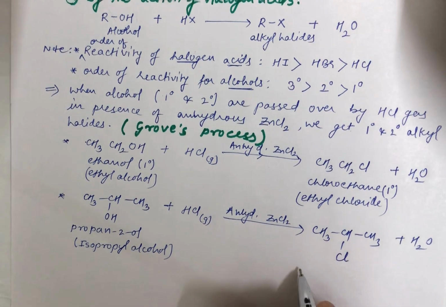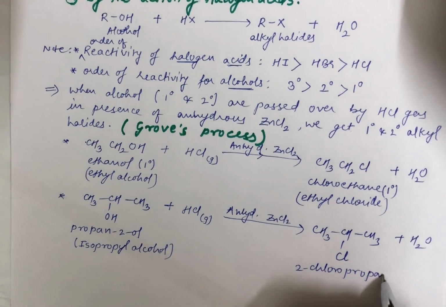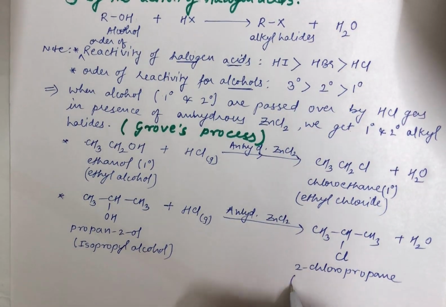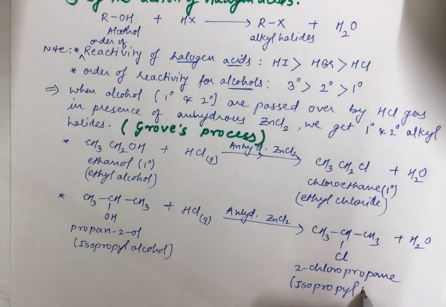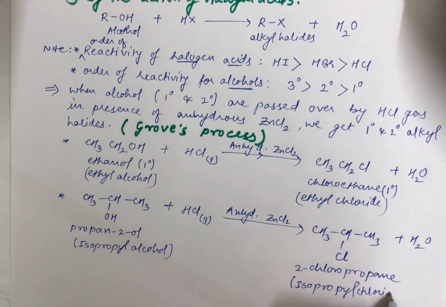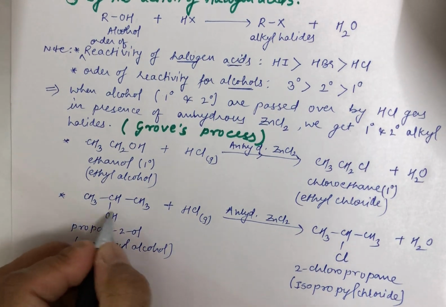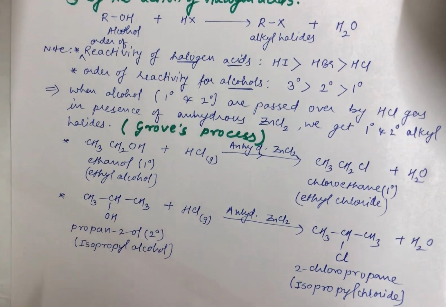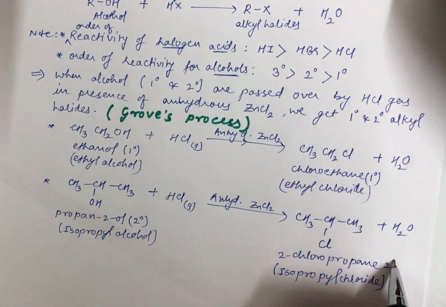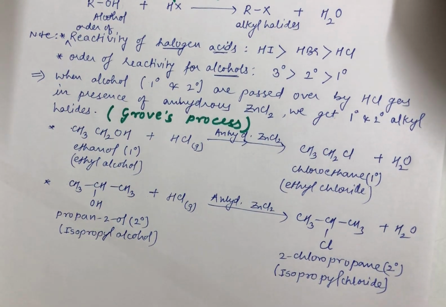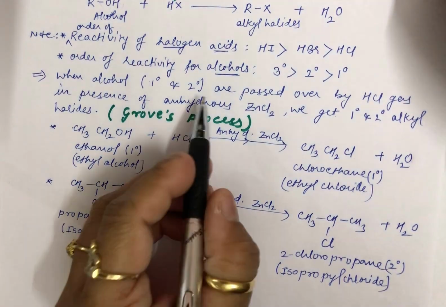Now this is nothing but 2-chloropropane, and you can call it in common name isopropyl chloride, because it is Cl over there. Now if you look at this particular carbon which is attached to OH, it is attached to 2 carbons, so this is obviously a secondary alcohol, and the product which is formed is also a secondary alkyl halide. Fine.